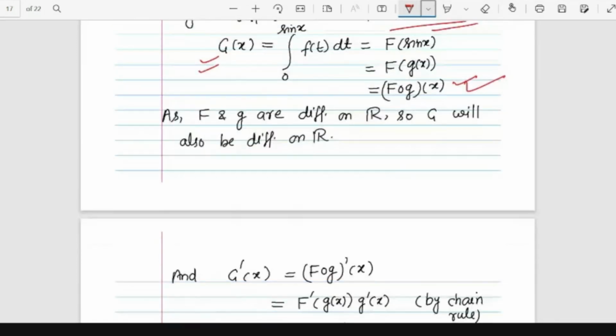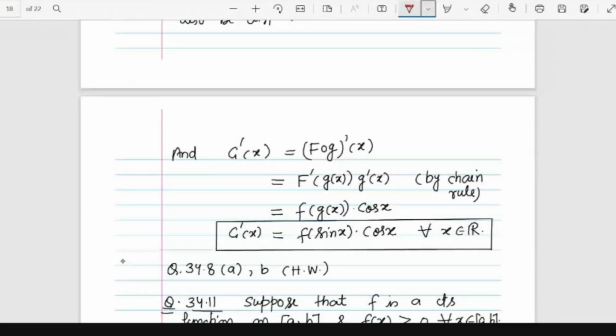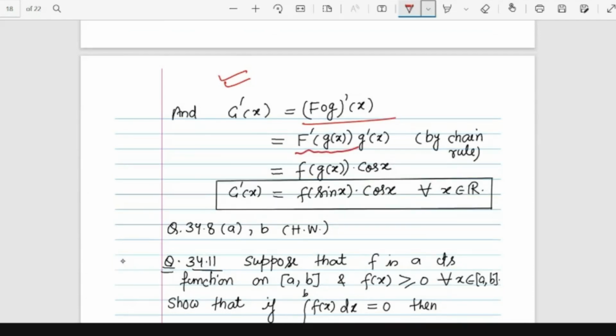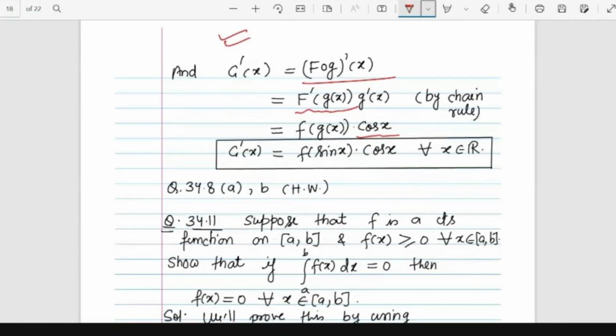And by the fundamental theorem of calculus, G dash x will be equal to F of g dash x. By chain rule, we get F dash at g(x) times g dash x. F dash at g(x), by the fundamental theorem, will be nothing but small f at g(x), and g dash x is nothing but cos x itself. So you see that G dash x will be equal to f of sin x times cos x.